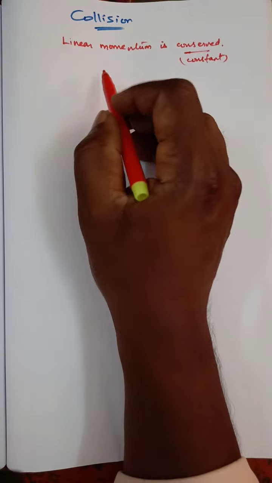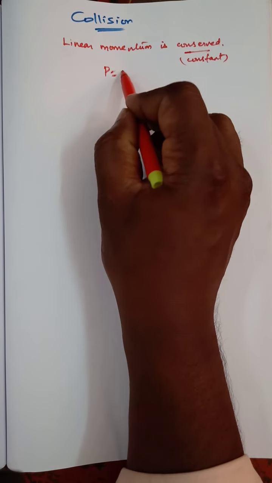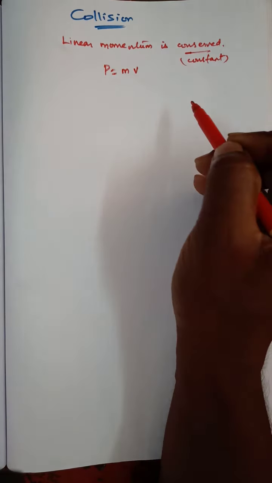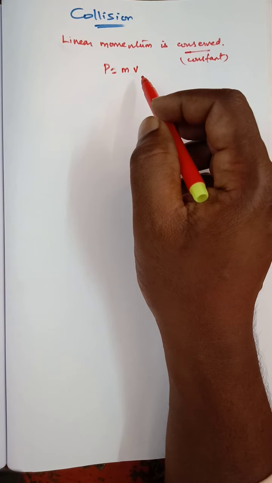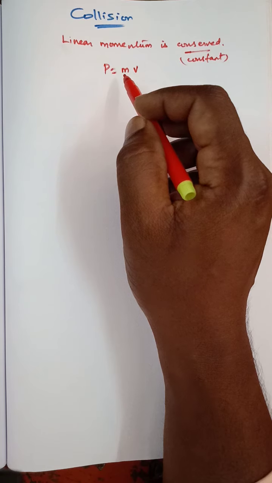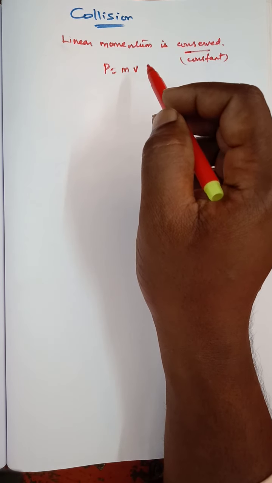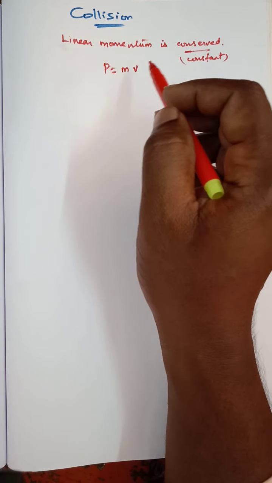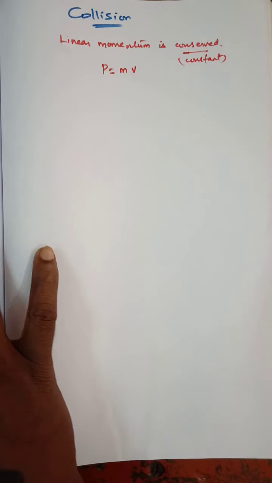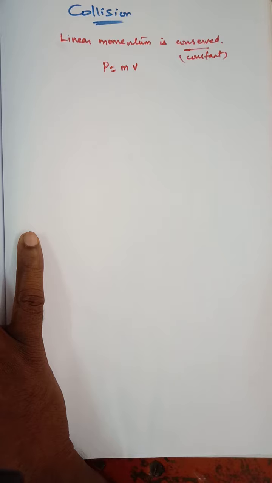The formula for linear momentum is P equals mass into velocity. So whenever an object moves with velocity with mass m, it is constant, which means the momentum before collision is the same as after collision. Clear? Based upon this, you can classify collisions into two types.